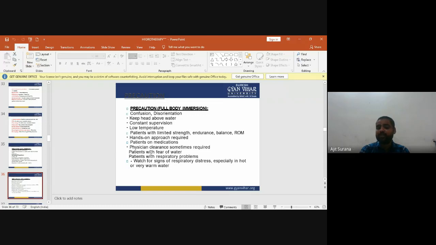Hands-on approach required. Patients on medications: physician clearance sometimes required. Patients with fear of water. Patients with respiratory problems: watch for signs of respiratory distress, especially in hot or very warm water. So these are the precautions we take while fully immersing the body.